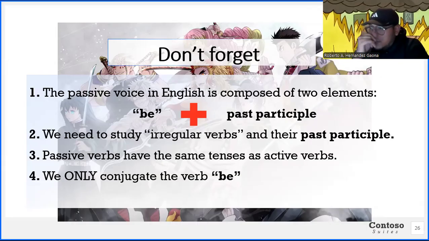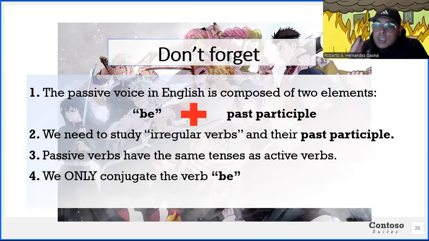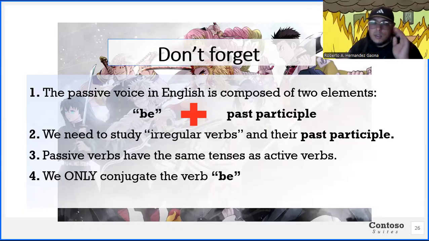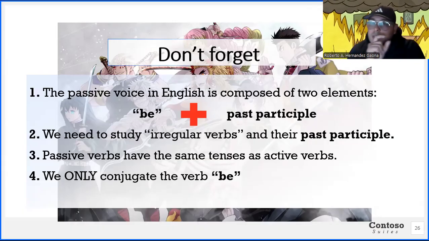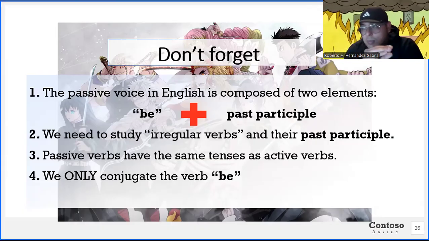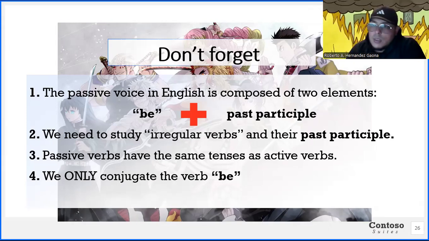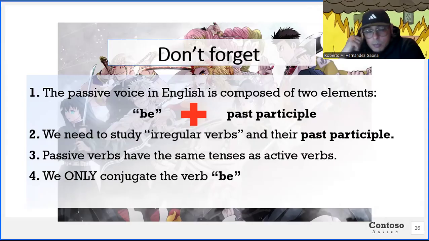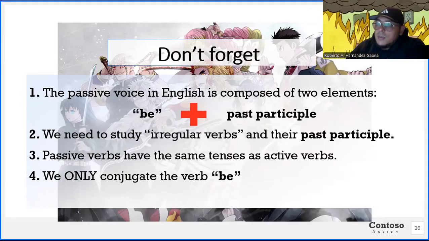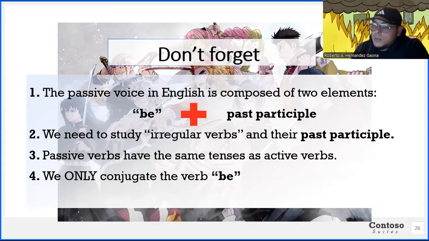Passive verb tenses have the same tense as the original active sentence. This is if you're changing an active into passive. You have to identify whatever tense the original sentence is, and that same tense is going to be carried on to the passive sentence in this case. And like we already established, the only thing that you will be conjugating is the verb to be, because the main verb is always going to be in past participle. So you just lock in past participle and keep doing that for all of the verbs.